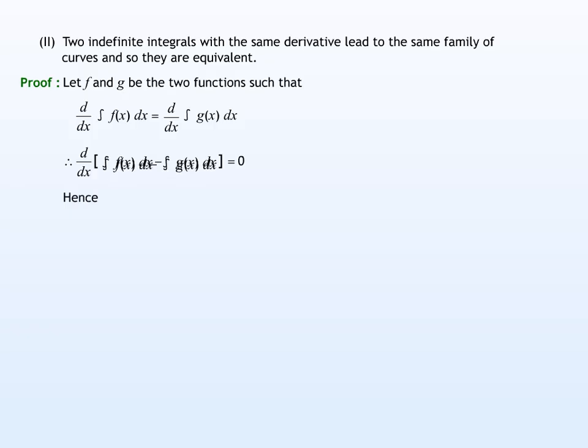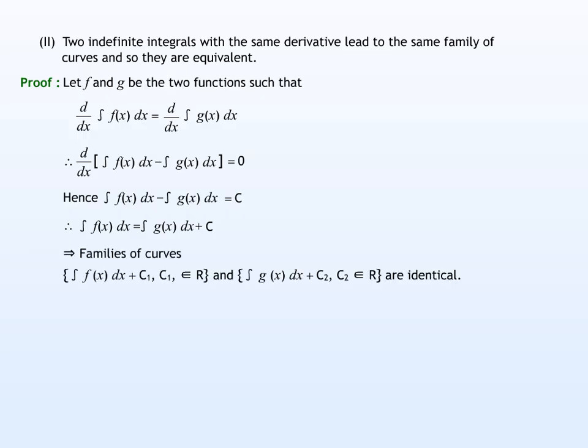As a result, we get the integral of f(x) dx equals the integral of g(x) dx + c. Thus, we can say that the families of curves as shown are identical, where c, c1 and c2 belong to R. Hence, in this sense, the indefinite integral of f(x) dx and the indefinite integral of g(x) dx are equivalent. Hence, the second property is proved.